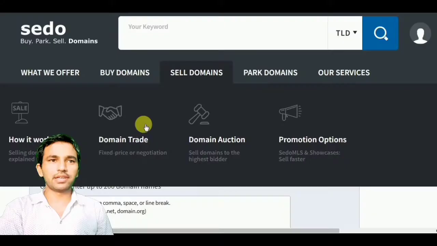And here are three categories. First of all, domain trade, second is domain auction, and third is promotion options.